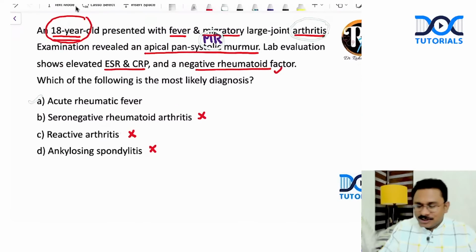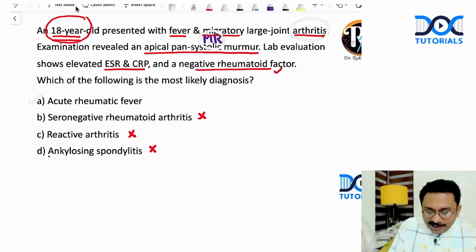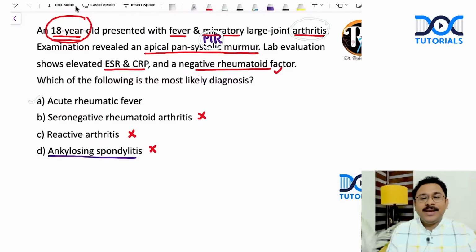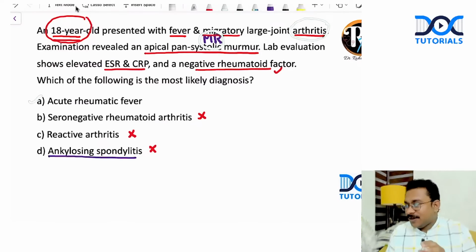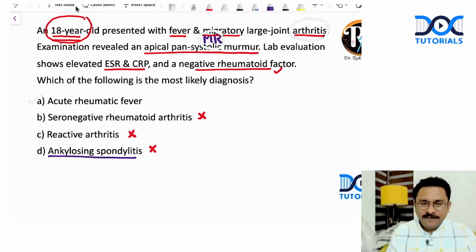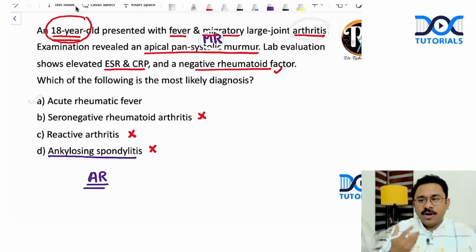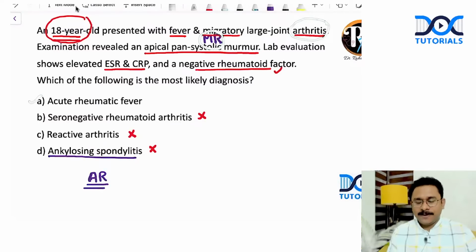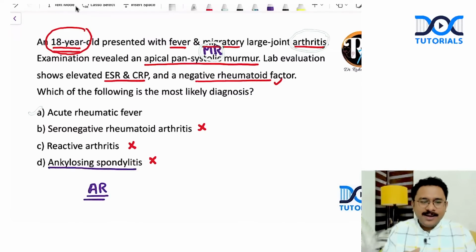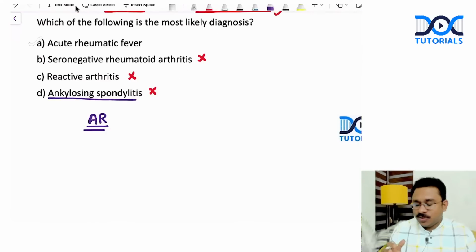Now coming back to this question, ankylosing spondylitis, remember my dear children, ankylosing spondylitis can have certain extra-articular manifestations. And among the extra-articular manifestations, have I not taught you that you can have aortic regurgitation? Possible or not? Because of the aortic root dilatation, you can have aortic regurgitation. You may get an early diastolic murmur. Okay, right. But again, the clinical picture is not corresponding to that. Let's go to the next question.